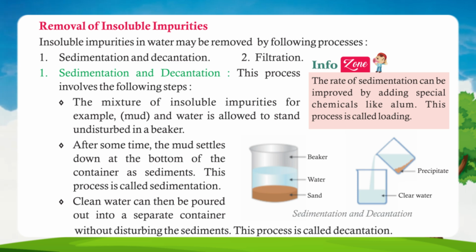The mixture of insoluble impurities, for example, mud and water, is allowed to stand undisturbed in a beaker. After some time, the mud settles down at the bottom of the container as sediments. This process is called sedimentation. Clean water can then be poured out into a separate container without disturbing the sediments. This process is called decantation.